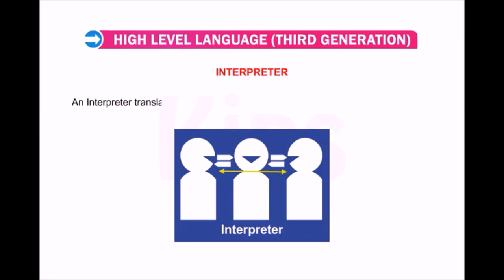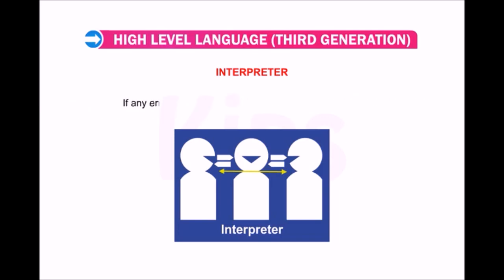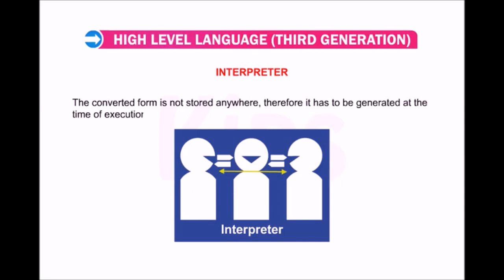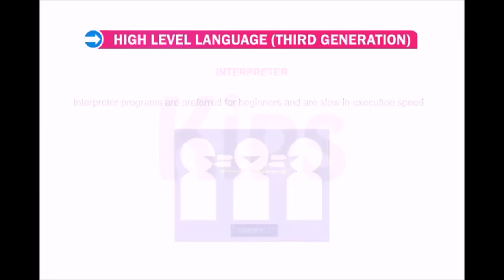An interpreter translates line by line, executes the instruction and then repeats the procedure for the remaining instructions. In case any errors are found, they are to be immediately removed. The converted form is not stored anywhere, therefore it has to be generated at the time of execution of a program. Interpreter programs are preferred for beginners and are slow in execution speed.